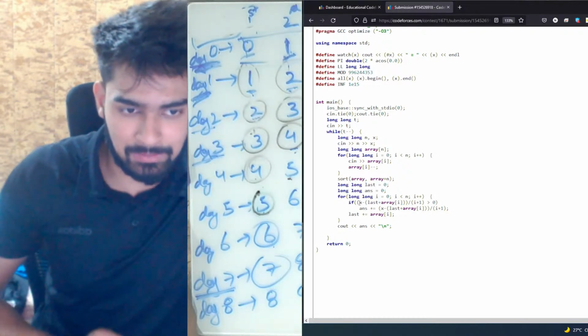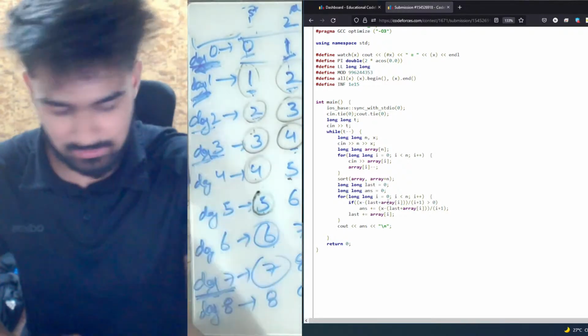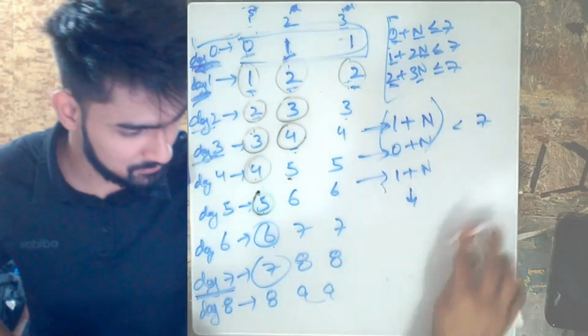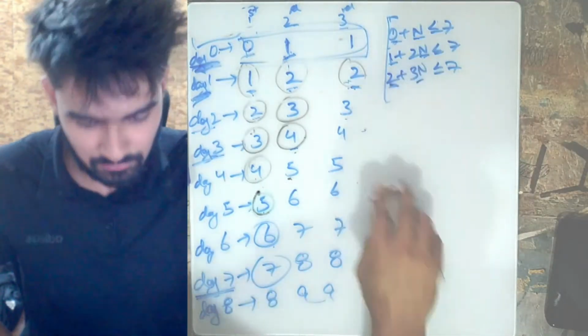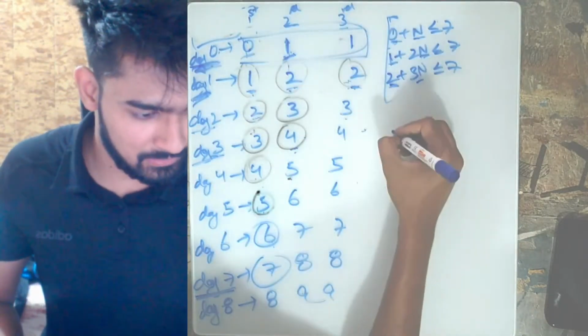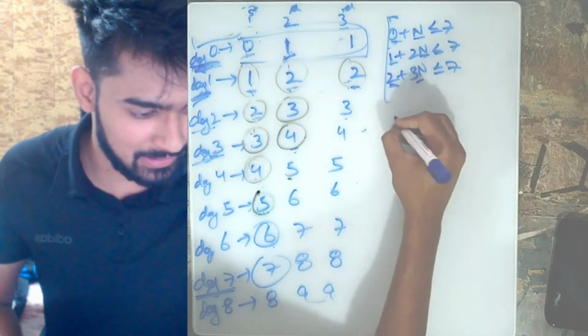Okay, let me just make this formula also. Let's say we wanted to do this for any ith index, so for any ith shop.